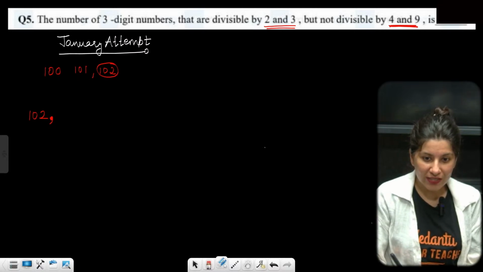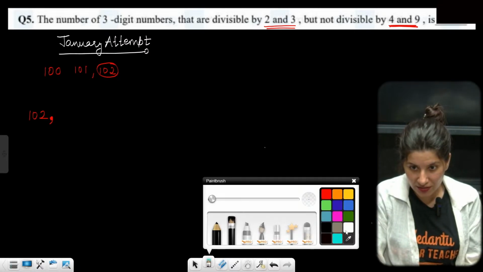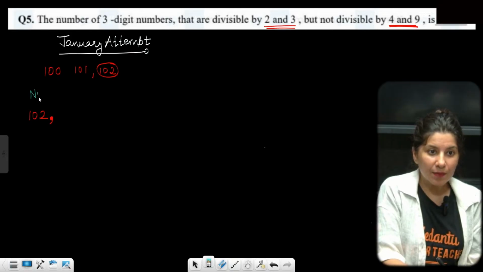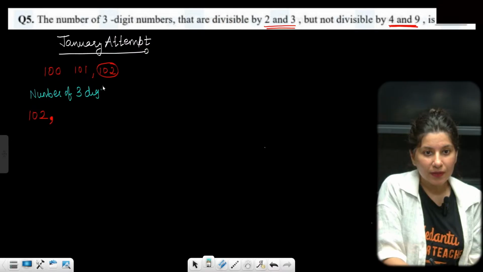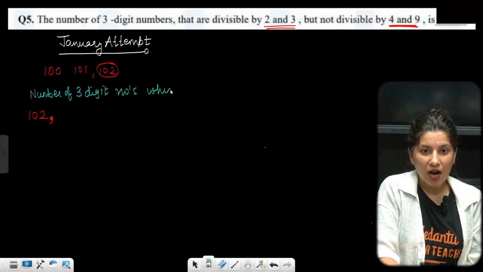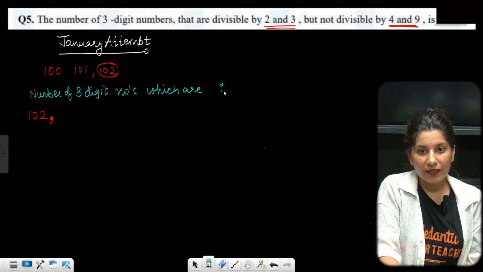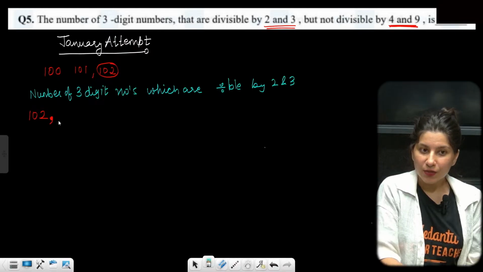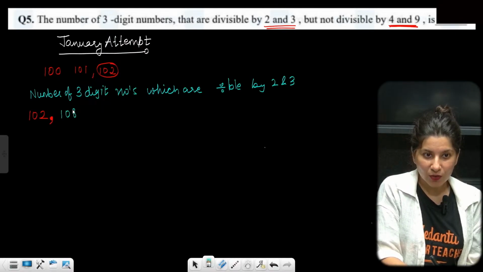So we are first calculating, you have to understand this question nicely, the number of 3-digit numbers which are divisible by both 2 and 3. It starts with 102, then 108.